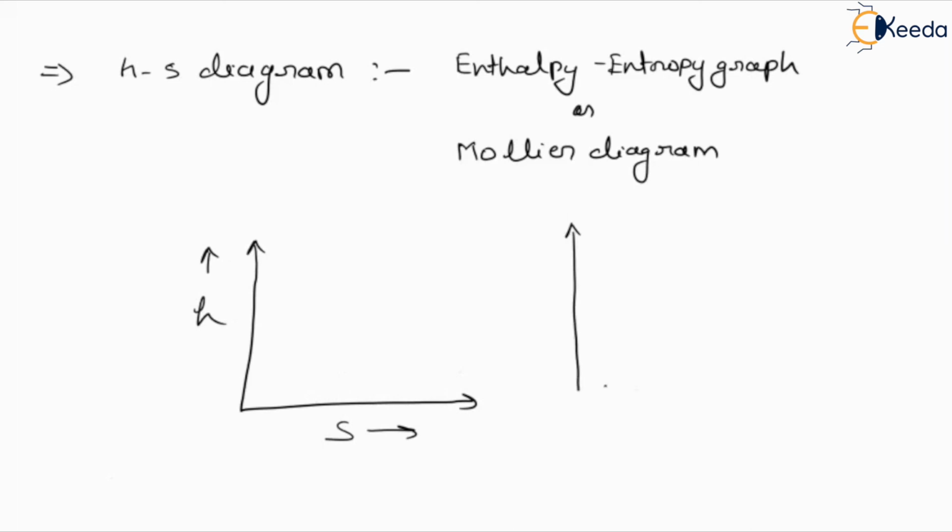We have learned about the PV diagram, we have learned about the PT diagram. So on the basis of different values of P and different values of V, we usually draw the graph like this. Or suppose we are considering constant pressure, so the graph will be like this. If we are considering constant volume, so the graph will be like this. Or if we are considering both values as variable, then according to the variation we will draw the graph.